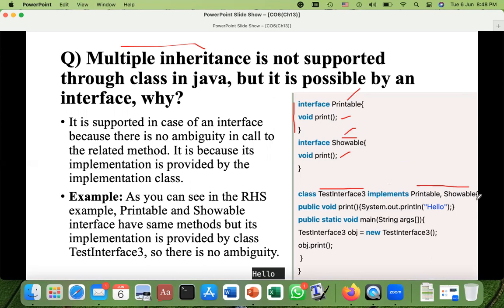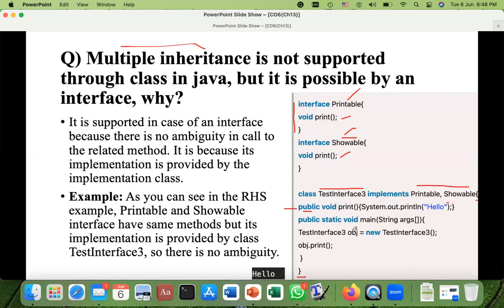Anyhow, this is the start and this is the end of this class. Here we already know that in these interfaces we have a print method which is only abstract. So we have to provide the body of that abstract method. Okay, void print. You can remove this public, no issue. Void print and then System.out.println("hello"). This is the only statement available in the body of this print method.